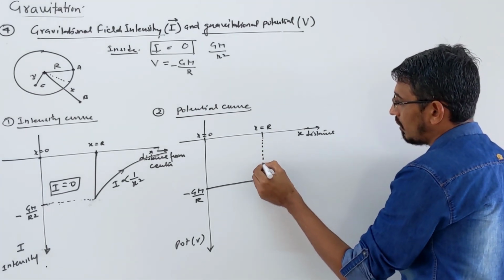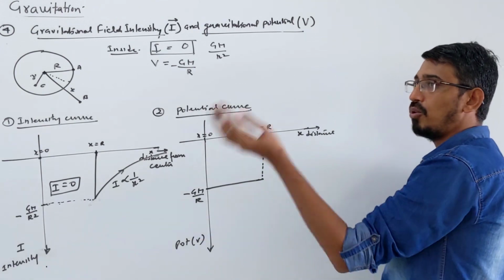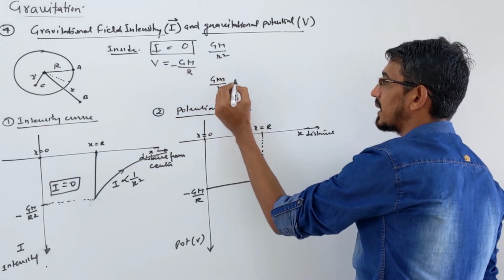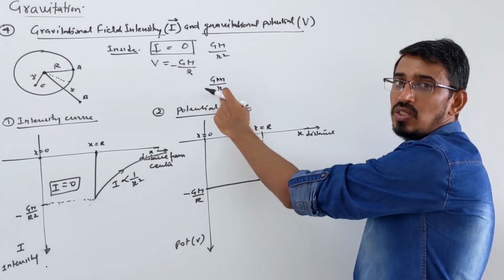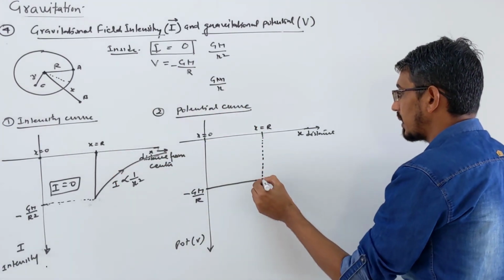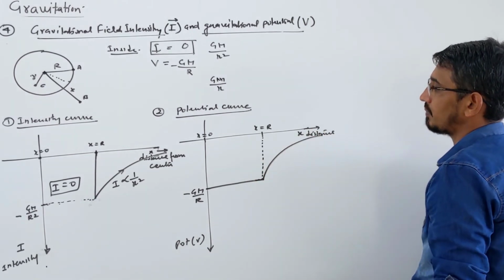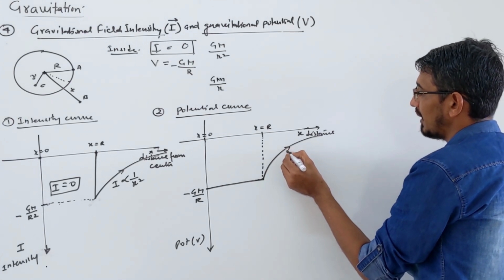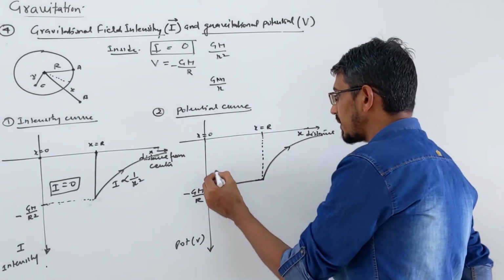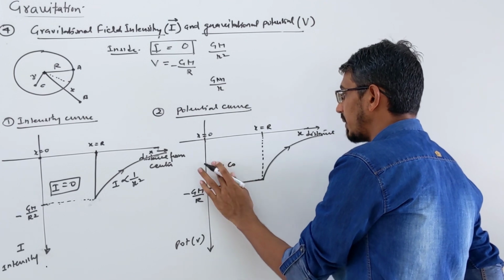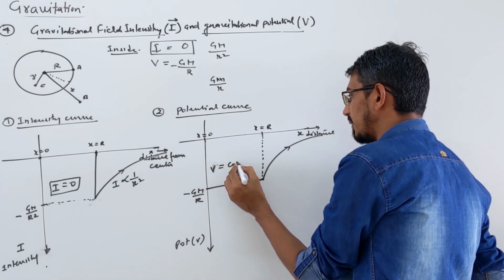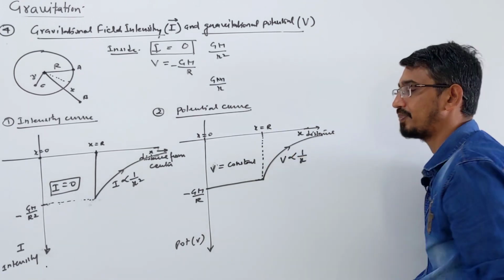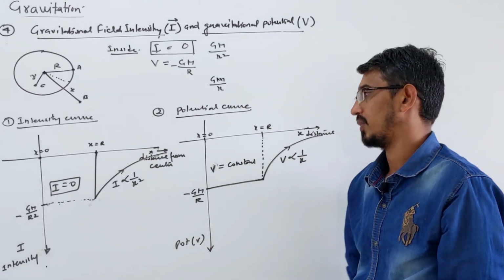Then what happens on the surface? This is the value. Then at an outside point, the potential is GM by whatever the real distance x is. So again this x is increasing, so the potential will reduce. So this is what your curve looks like, correct? So in this region the potential, I am writing V symbol for potential, is constant, and here the potential varies as 1 by x. So this is your potential curve.